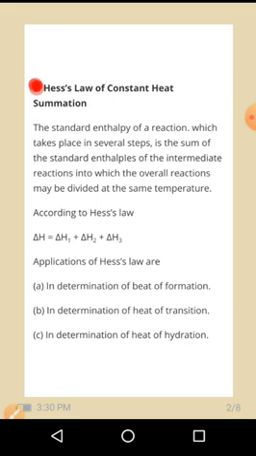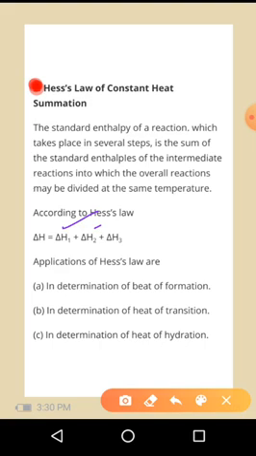Suppose the reactions are taking place in multiple steps. So in each step we are able to calculate the value of the enthalpy term. In the first step the enthalpy is taken as delta H1, in the second step delta H2, and in the third step it is delta H3. According to this Hess law, it is the sum of the standard enthalpies of the intermediate reactions into which the overall reactions may be divided at the same temperature.